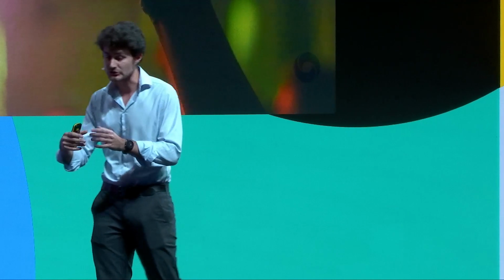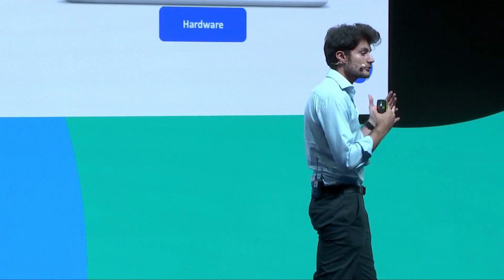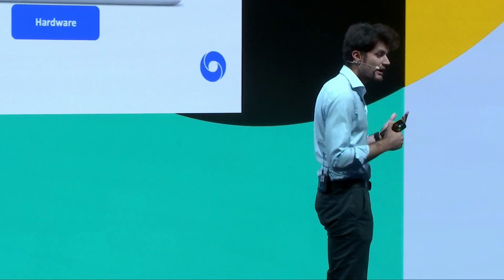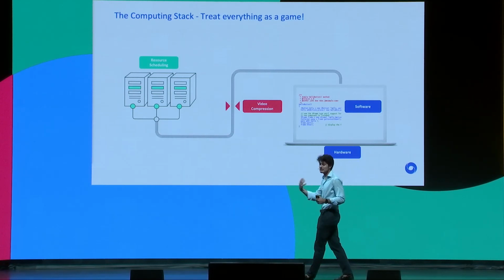Things like JPEG compression, to compress your images, or things like serialization, like protocol buffers, how we transfer data across the internet, or crypto hashing as well, and so on. But zooming out from algorithm optimization and looking at the entire computing stack, the computing stack is made of many complex layers. And the problem starts much earlier on.